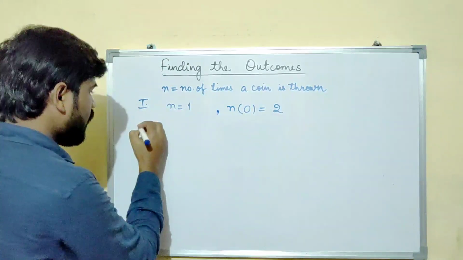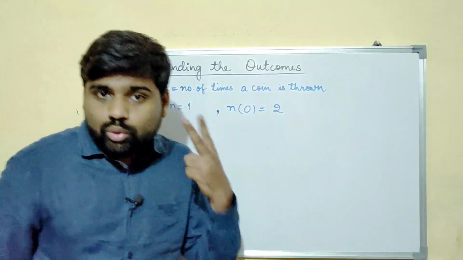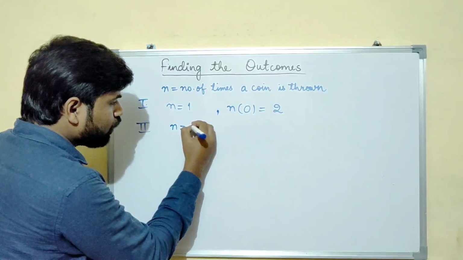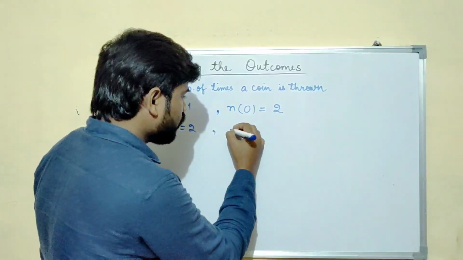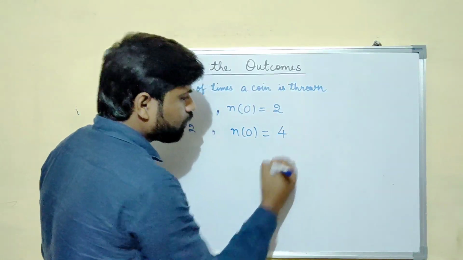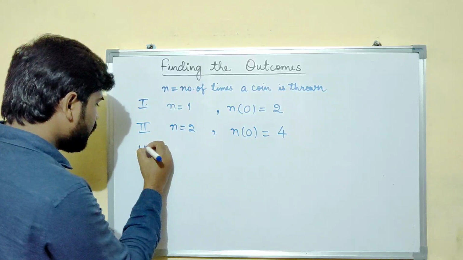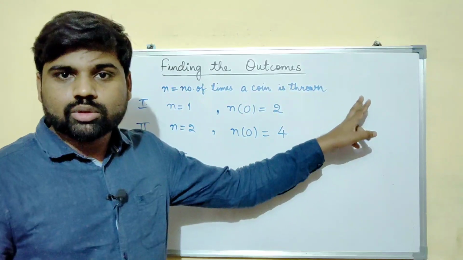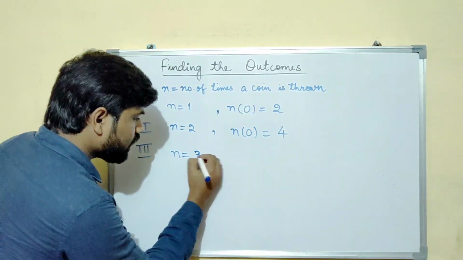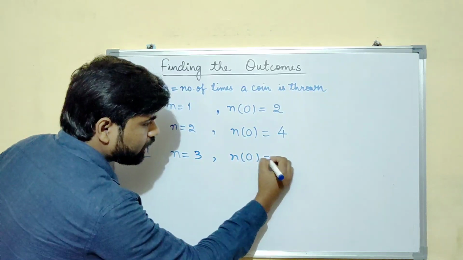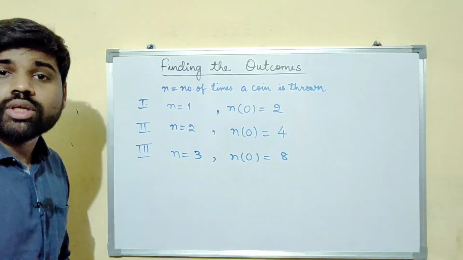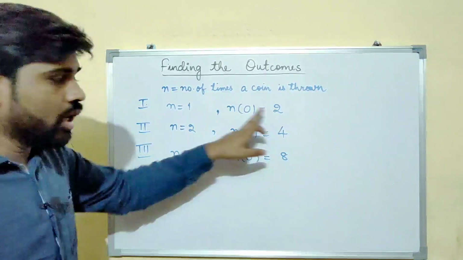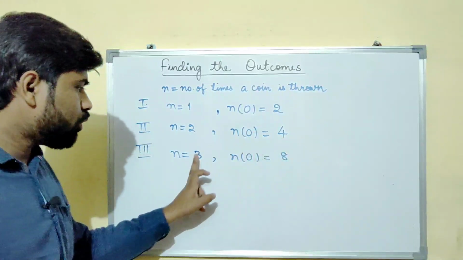Second, in the second case, we threw 2 coins or a coin 2 times. So the value of n will be 2 here and the number of outcomes would be 4. Right? Then in the third case, we threw 3 coins, right? Here it was written here, no? So the value of n will be 3 and the number of outcomes was 8. Now can you derive a formula for this? See, for 1 it is 2, for 2 it is 4, for 3 it is 8.